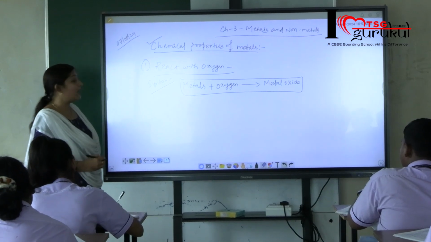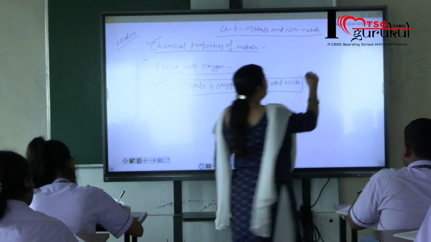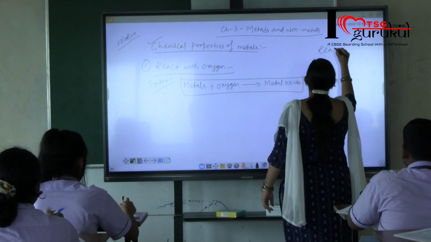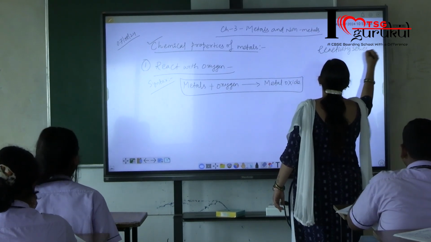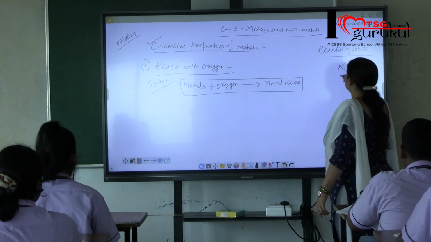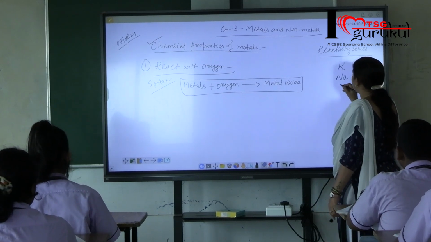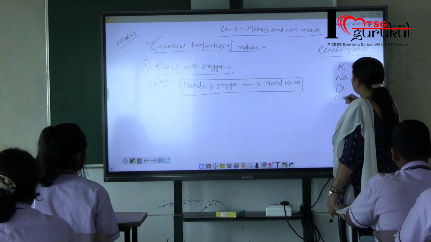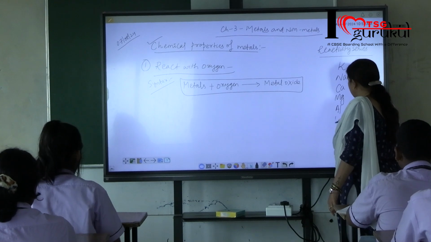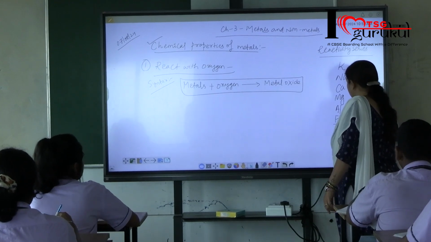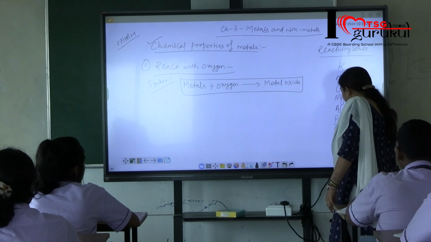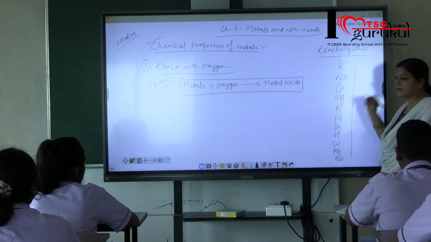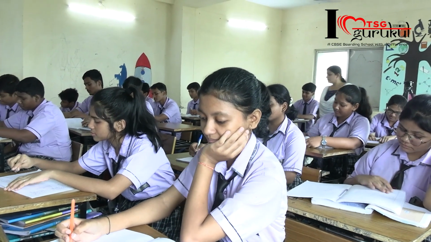Now as per the reactivity series, there are several metals whose reactivity depends on several factors. It starts from potassium, sodium, calcium, magnesium, aluminium, zinc, iron, hydrogen, copper, silver, gold. These are some of the metals arranged in the reactivity series.